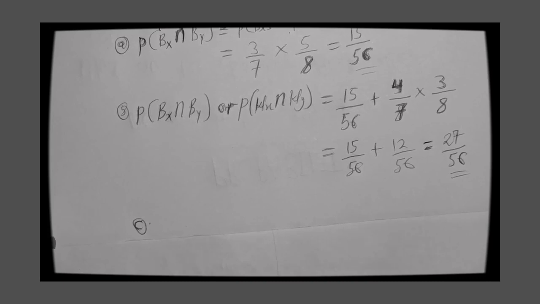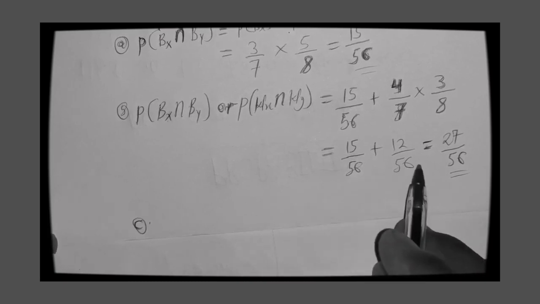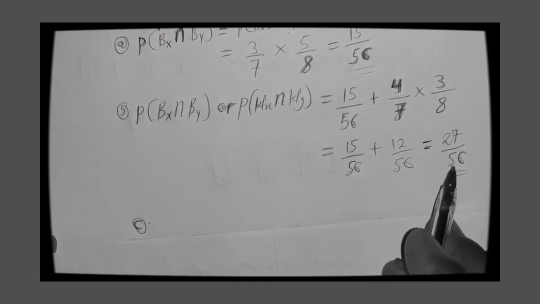Here we are going to use balls of the same color. We realize that balls of the same color gave us 27 over 56.